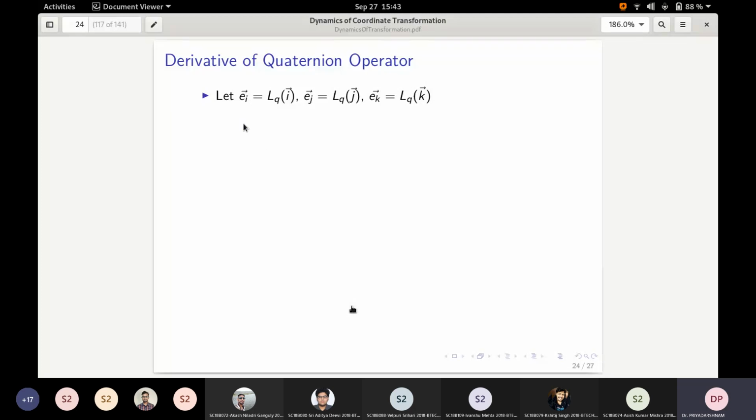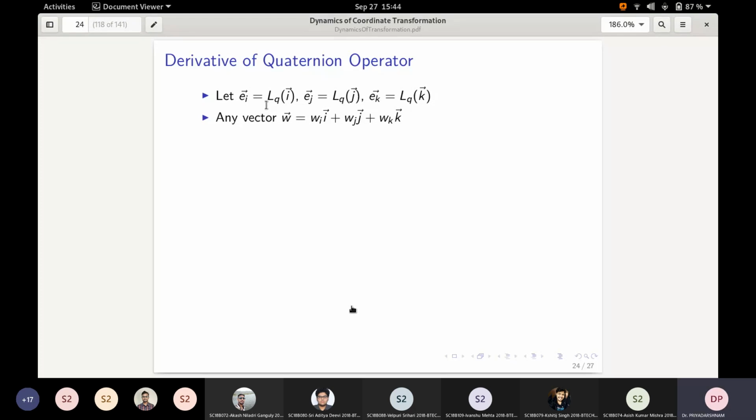Suppose we consider elementary rotations: how do the elementary axes behave under the rotation q? Then the elementary axes are rotated as LQ of I, LQ of J, and LQ of K. Let them be Ei, Ej, Ek. These are the rotated elementary vectors. Any arbitrary vector W is a linear combination of i, j, k.